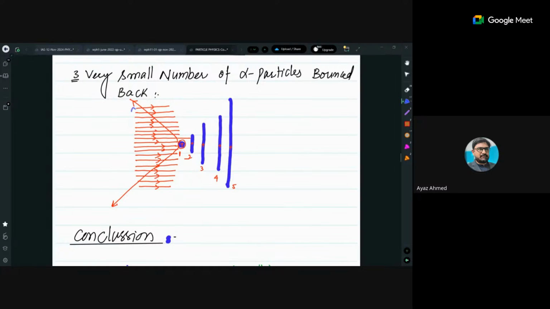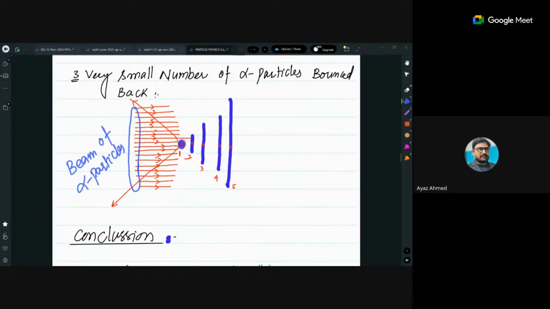So this entire thing is basically a beam of alpha particles, and those alpha particles are bounced back by the atoms, meaning the nucleus inside.